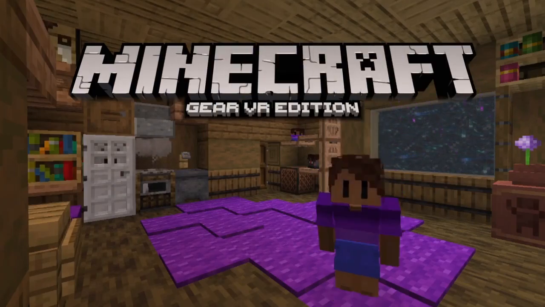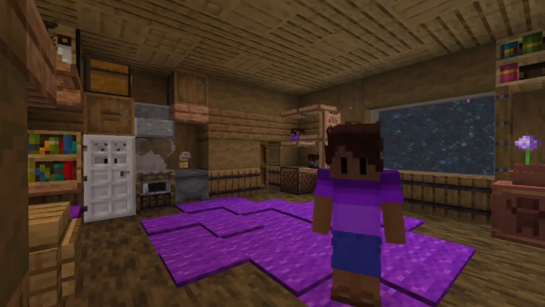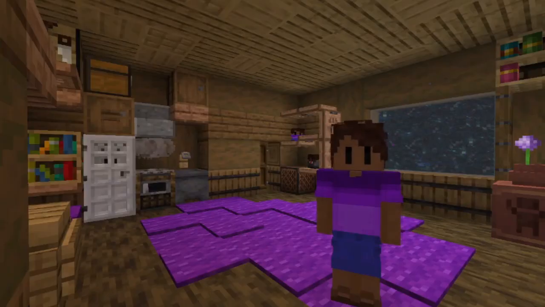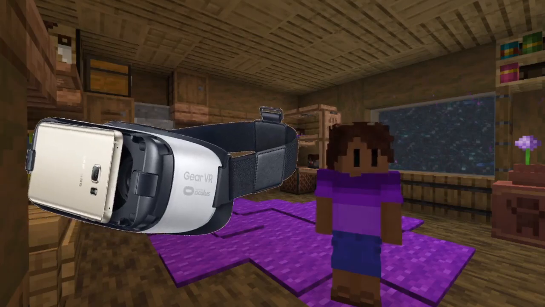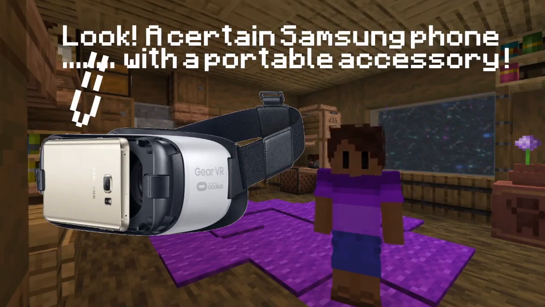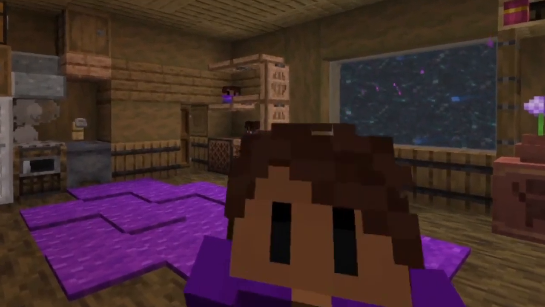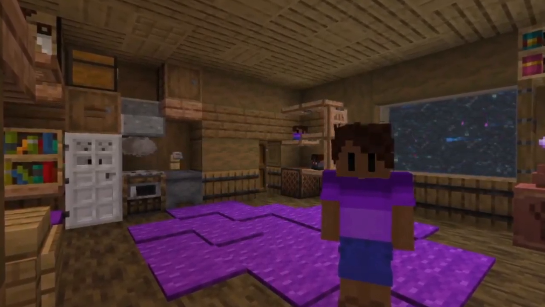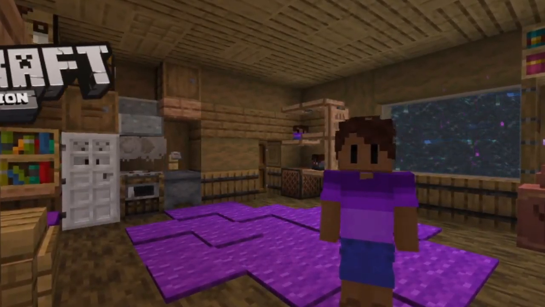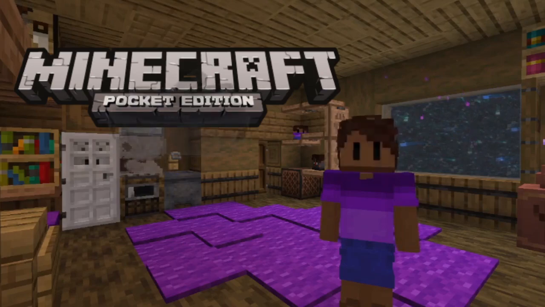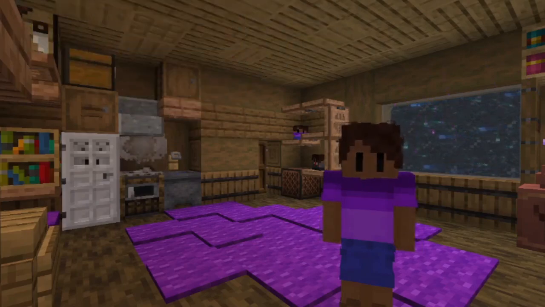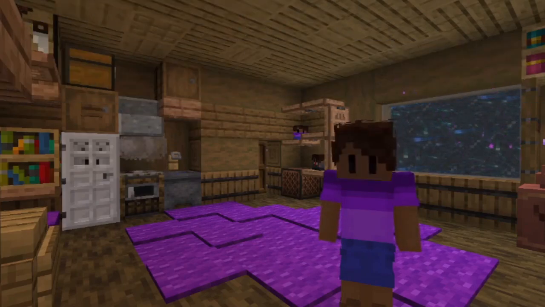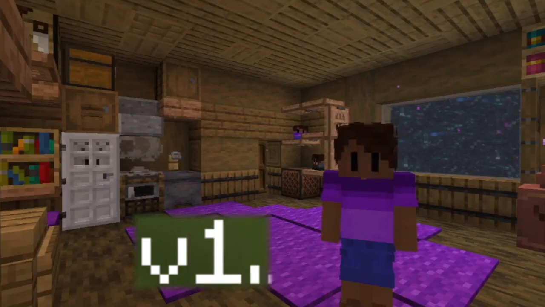Now, if you're like me, you don't know what a Gear VR is, so I did very little research into what the Gear VR is. It seems to me that it's a portable VR headset accessory for certain Samsung phones. I could be wrong, but again, I'm just here for Minecraft. So let's get back to Minecraft for the Gear VR. It essentially was just a port of the Pocket Edition, which would work with the Gear VR phone accessory. So if you wanted to play Minecraft in virtual reality, this was a good option for you. This version, like Apple TV Edition, was not updated to Bedrock, and thus it is stuck on Pocket version 1.1.5.